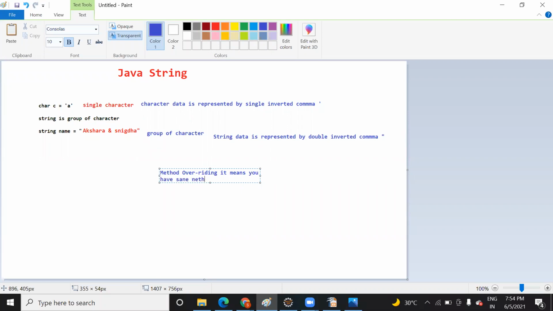You have the same method name with the same number of parameters, or the same count of parameters, or in short, exactly the same method in a different class. Then what do we say to this?